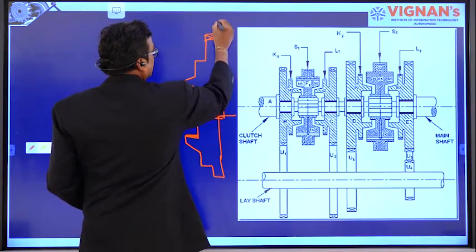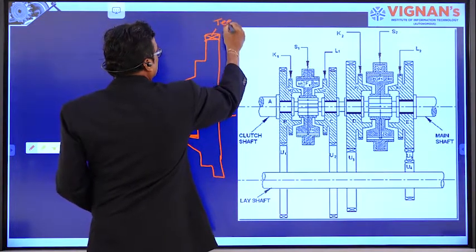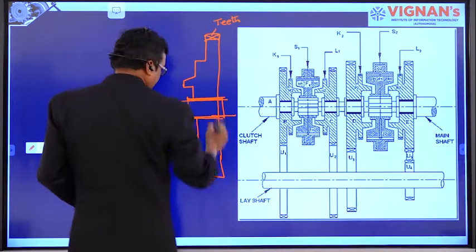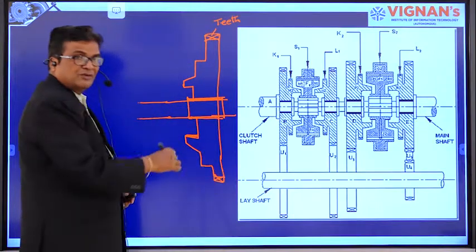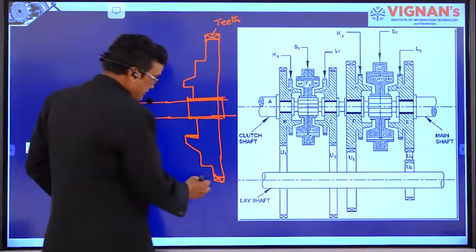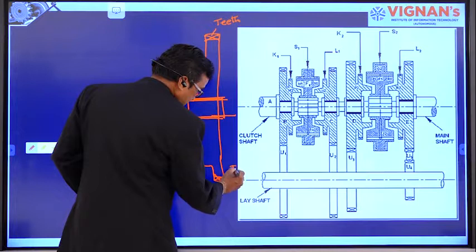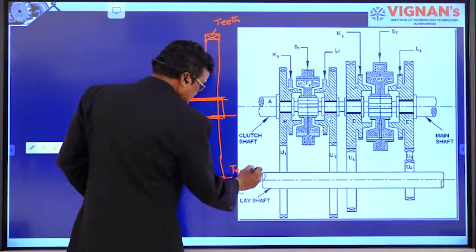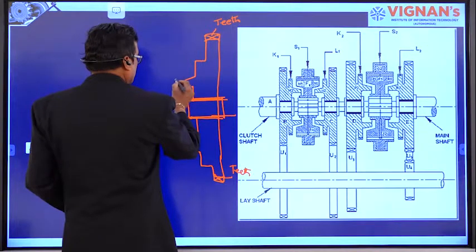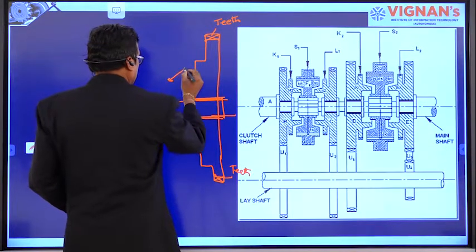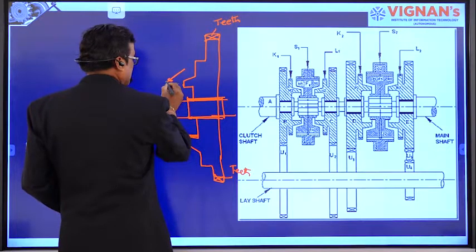This is the teeth on the gear wheel. This is a representation for showing the teeth on the gear wheel in the front view, right? And here, with this curve, we have to draw the synchromesh device.